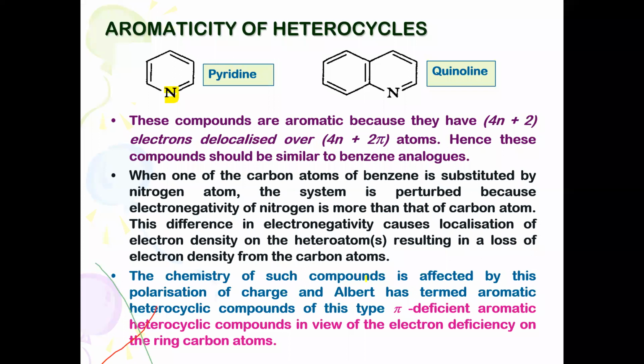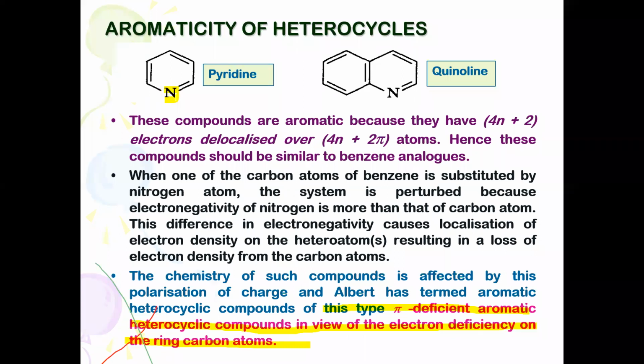The chemistry of such compounds, when you view that, this type of aromaticity character, especially pyridine, is called a pi deficient aromatic heterocyclic compound in view of the electron deficiency on the ring carbon atoms.